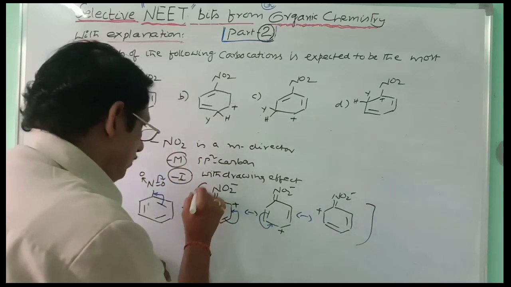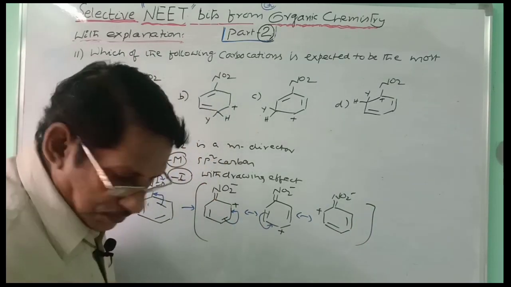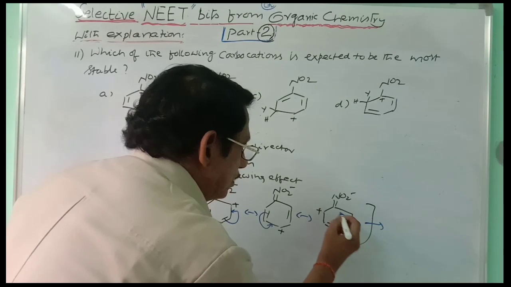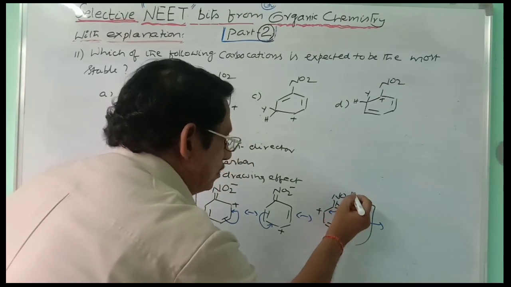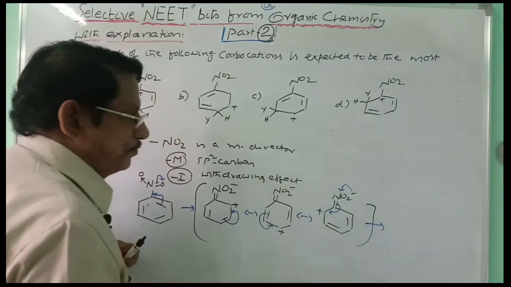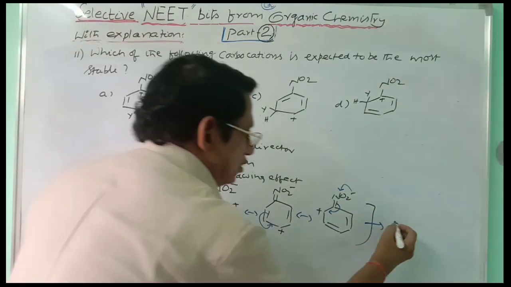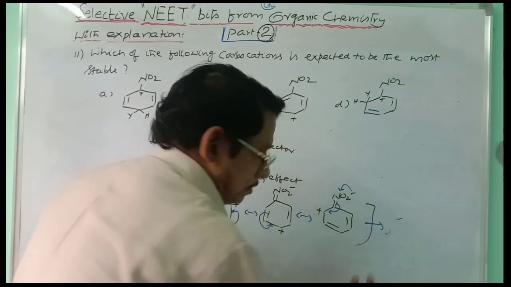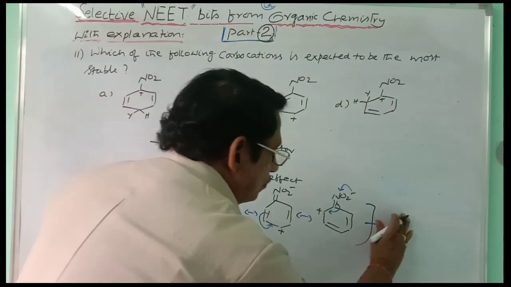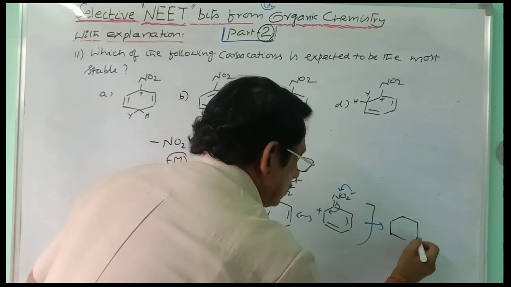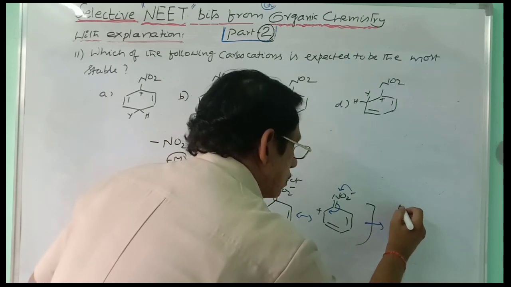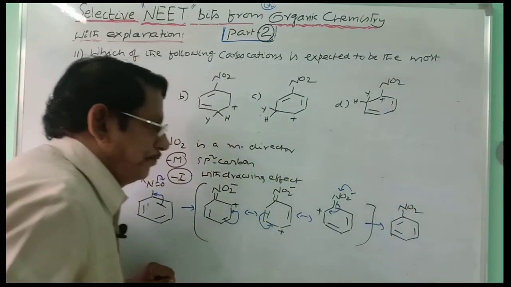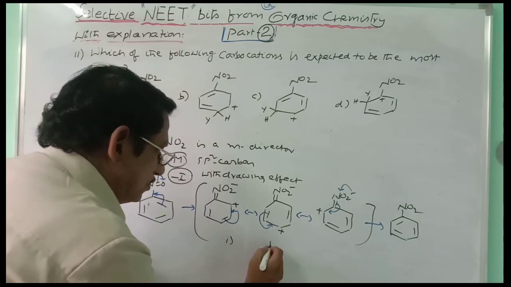And finally, if you take it further, the pi bond will be shifted towards this carbon, and the bond comes towards nitrogen. So, what is the final form here? You will get nitrobenzene. These are the resonance forms here.